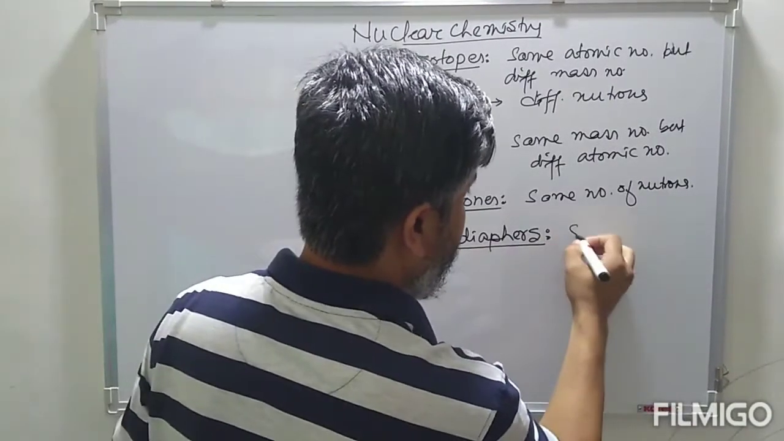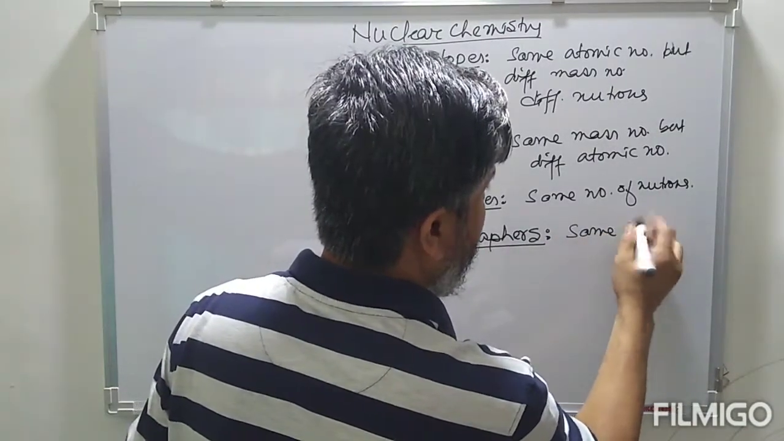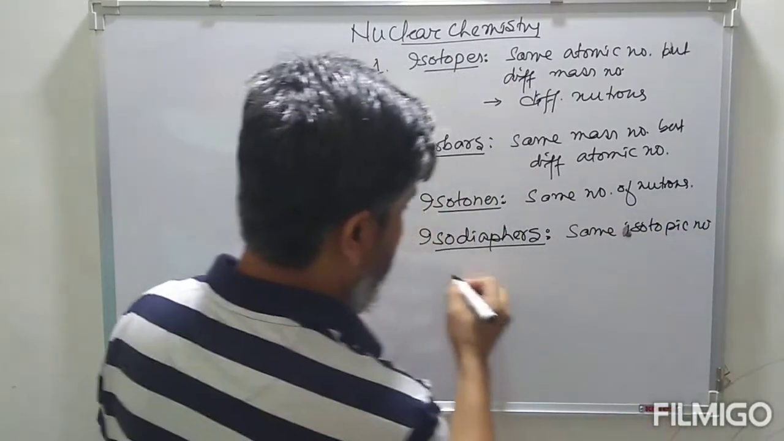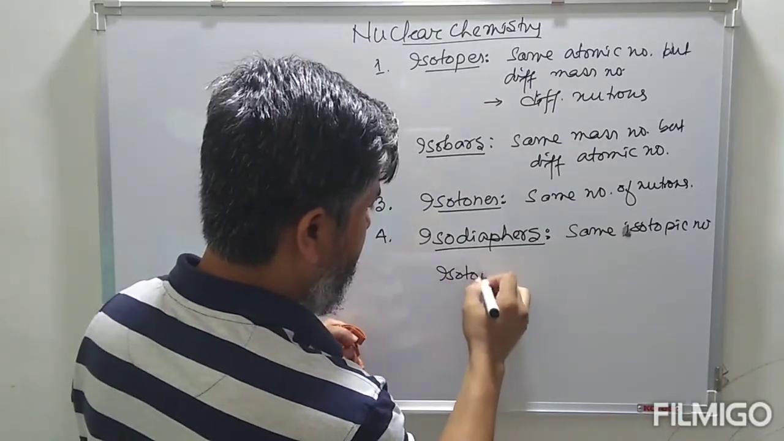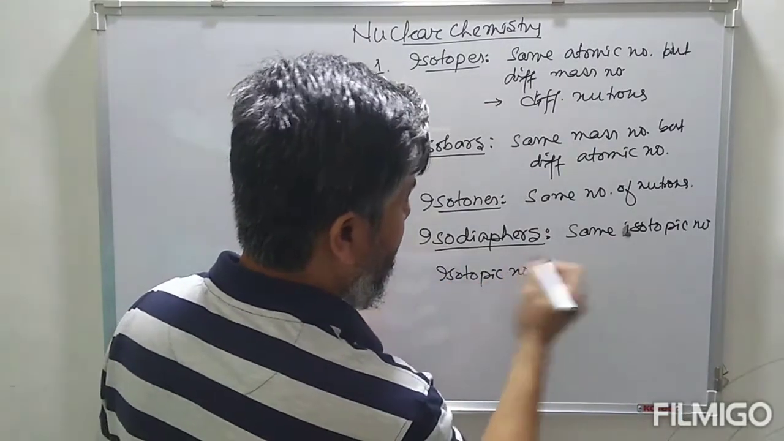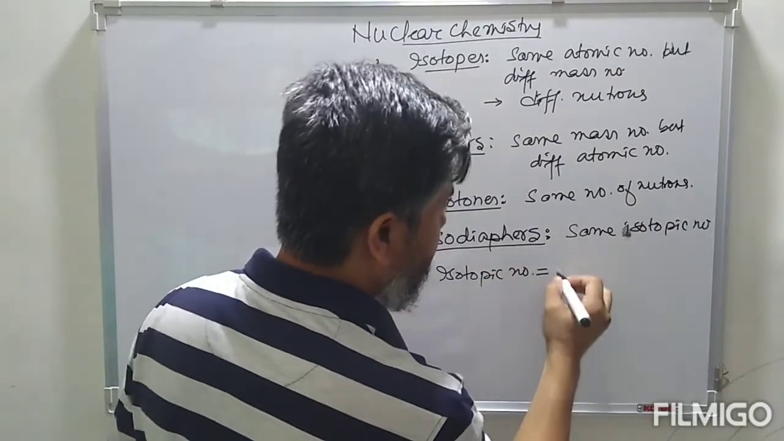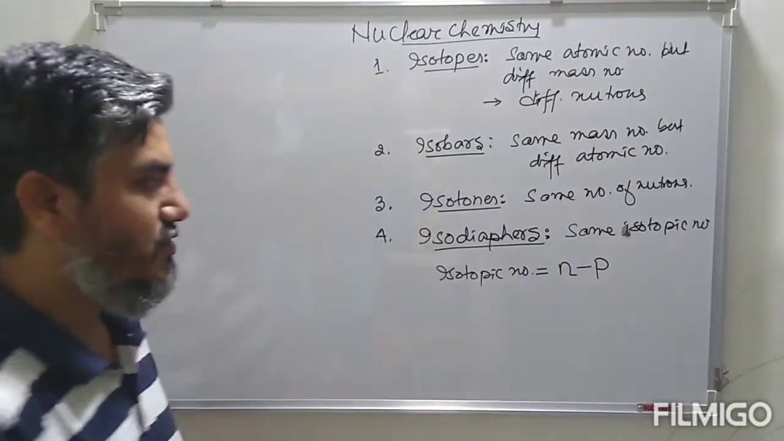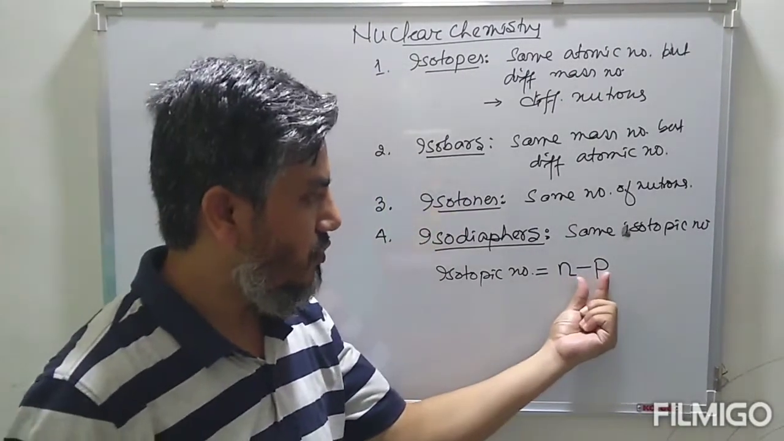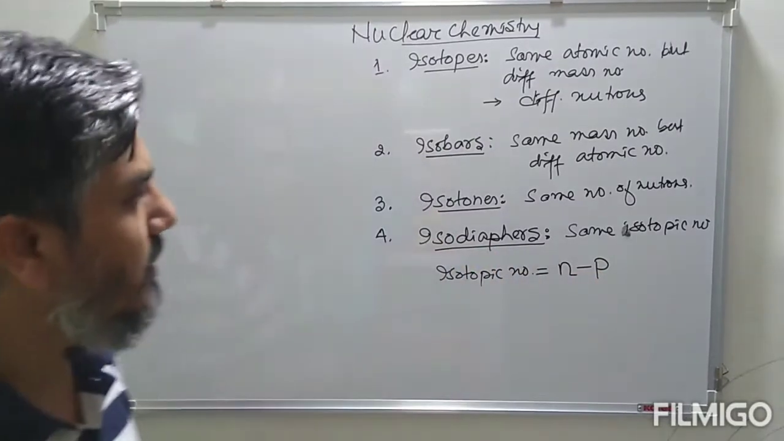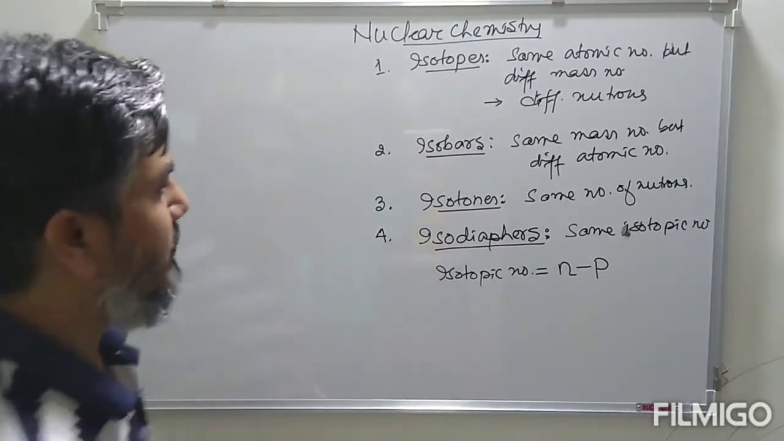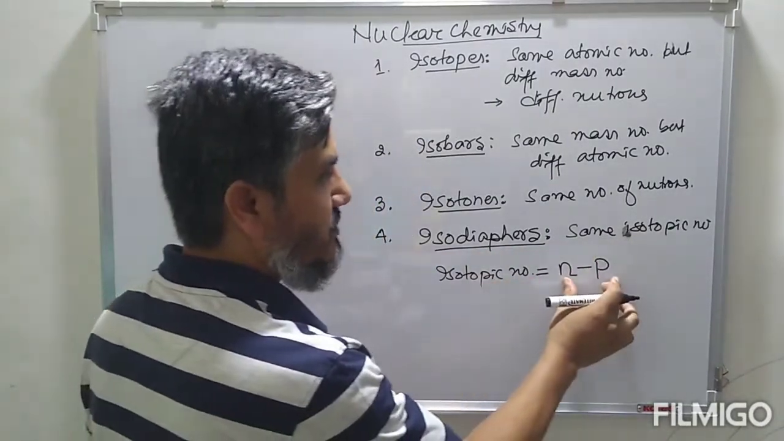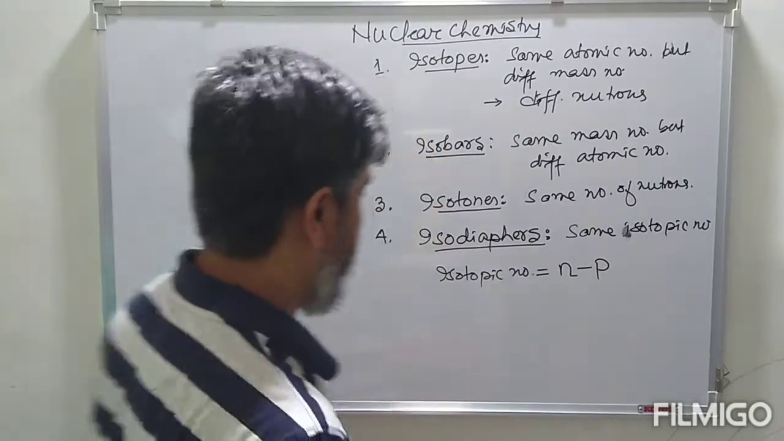So isodiapher means same isotopic number. This isotopic number simply defines the difference between the number of neutrons and protons. So a pair of species having the same neutron-proton difference are known as isodiaphers. So isodiaphers means having the same isotopic number, and isotopic number is the difference between the number of neutrons and protons.